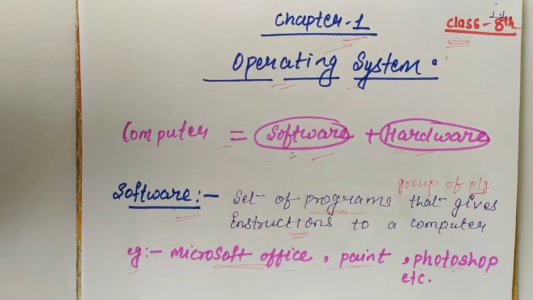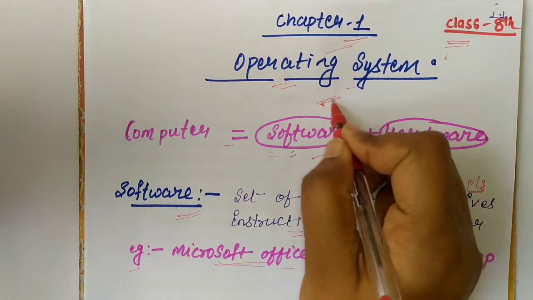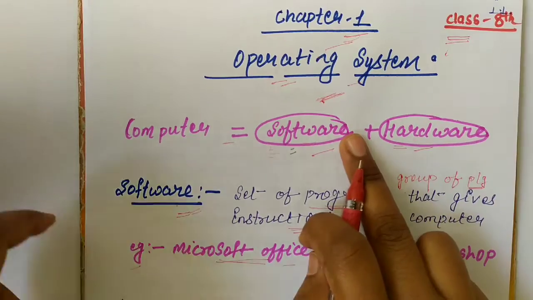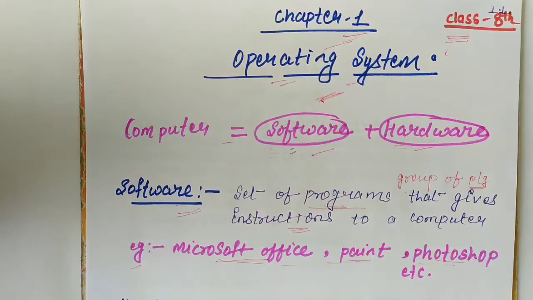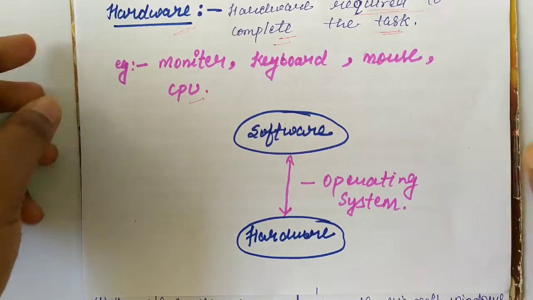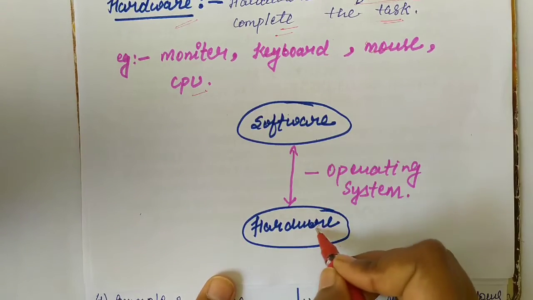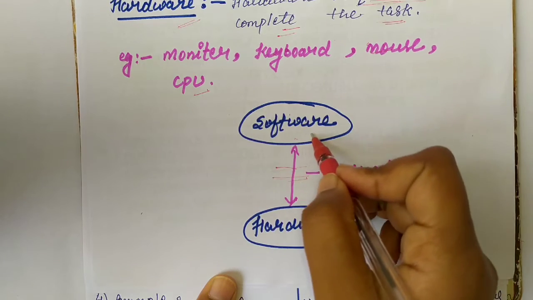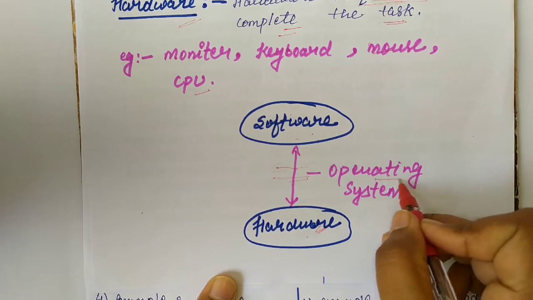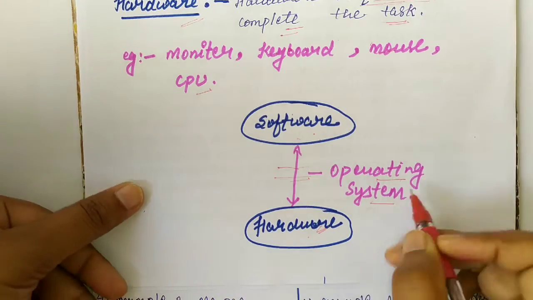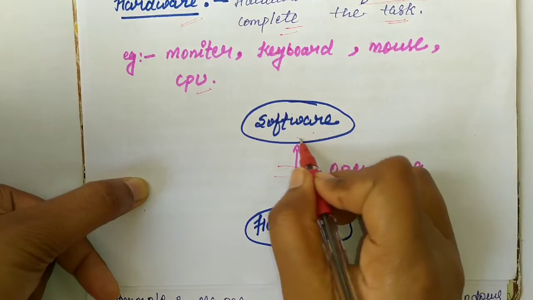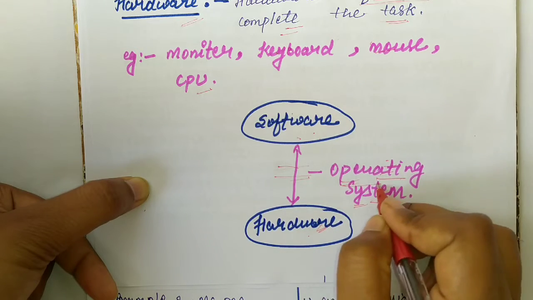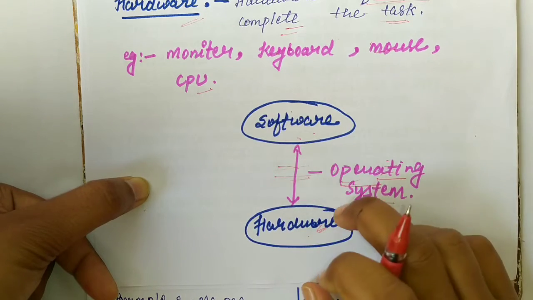So the name of the chapter is operating system. What is the use of an operating system, and what is an operating system? The operating system sits between the hardware and software. The communication between software and hardware is provided by the operating system. The operating system is used to communicate between the hardware and the software.